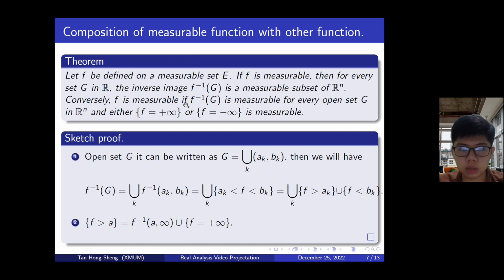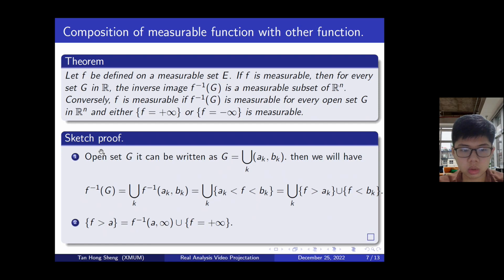Conversely, f is measurable if f inverse G is measurable for every open set G in Rn, and either f equal to positive infinity or f equal to minus infinity is measurable. So we give the sketch proof.